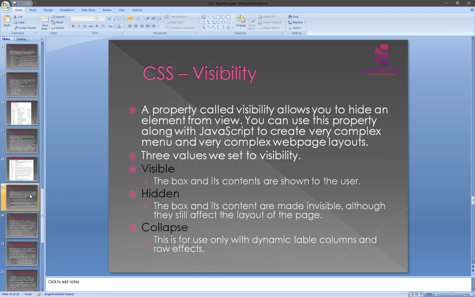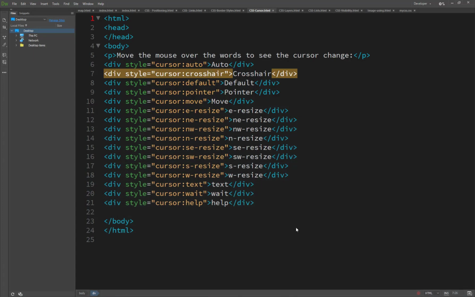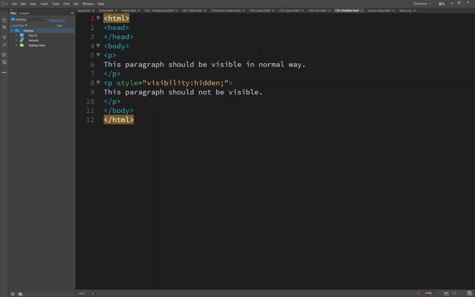And now we see an example of visibility. I have set two paragraphs inside the body, and on the second paragraph I used inline CSS with style visibility hidden. So this paragraph should be visible in the normal way, but this paragraph should not be visible.